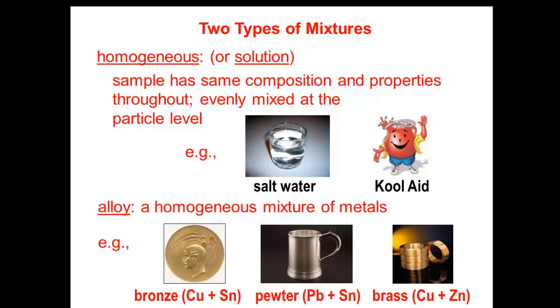An alloy is a mixture of metals in which the components cannot be distinguished, as a homogeneous mixture always has one single phase. We have many examples of alloys, such as bronze, which is a mixture of two metals, copper and tin; pewter, which is a mixture of lead and tin; and brass, which is a mixture of copper and zinc.